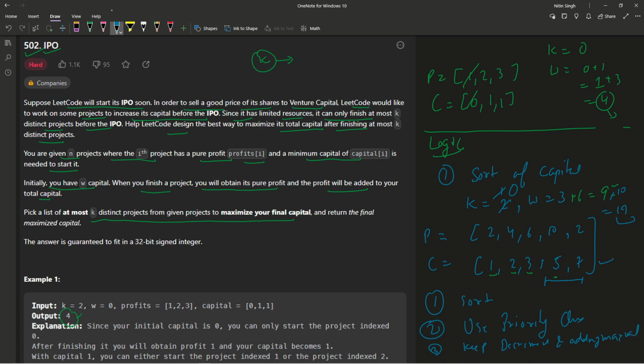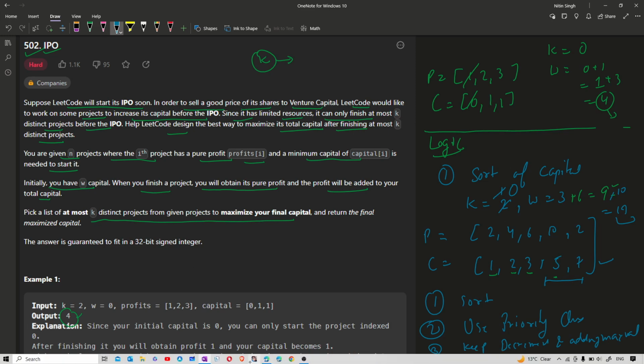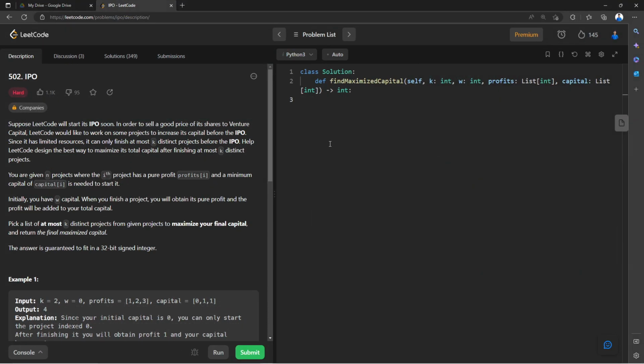Now guys, let's move to the implementation part, and let's see how we can implement this in Python, C++, and Java programming languages, right? So first of all, I'm going to do this with Python. First of all, what we need is the length. So length is nothing but the length of profits. And now guys, I have already told you that profits and capital are related to each other, right? If index 0 of profit is the first project, then it has that profit at index 0, and the capital also at index 0, right? So I can't change it, right? So first what I need to do is make a 2D array which is going to take profit as well as capital inside of it, right?